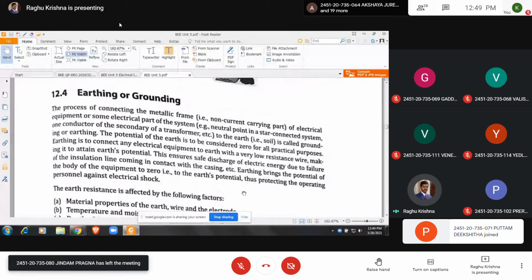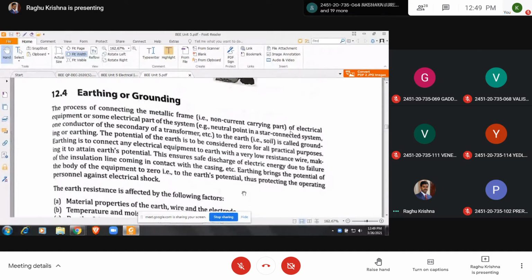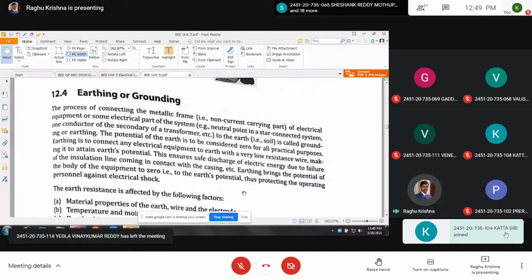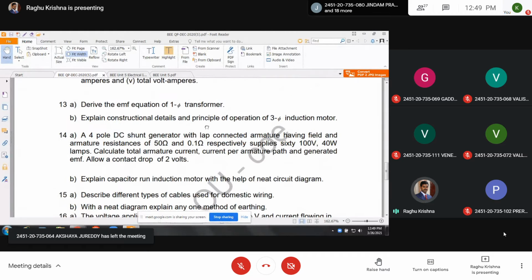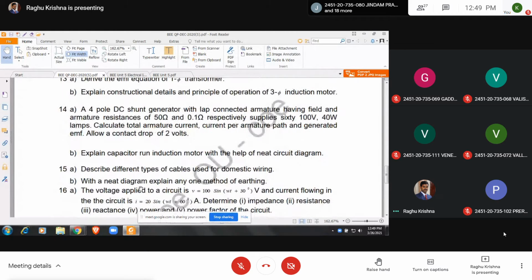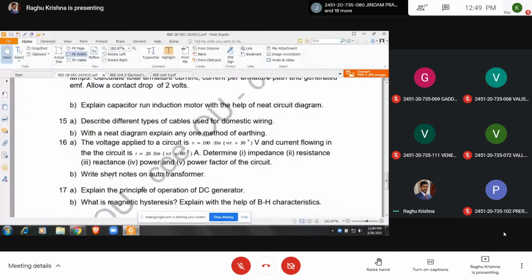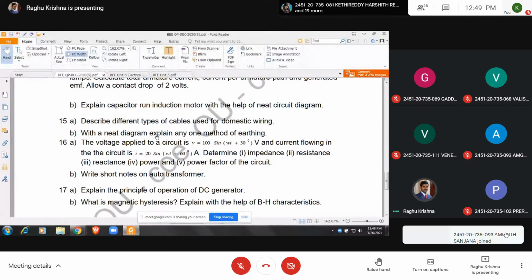This is the topic of Unit 5. So in Unit 5, these types of earthing are there. If you see the previous question papers also, you can see here, 15B. See 15B.